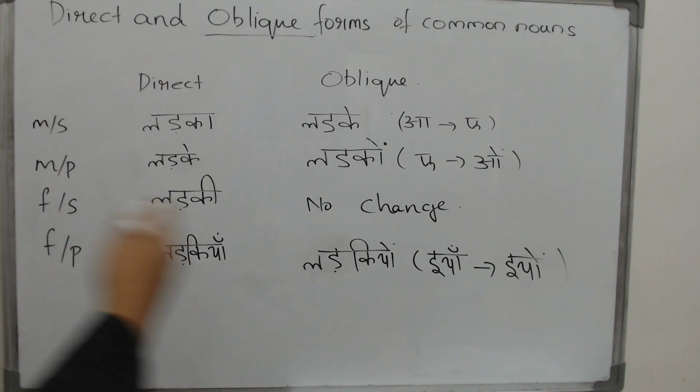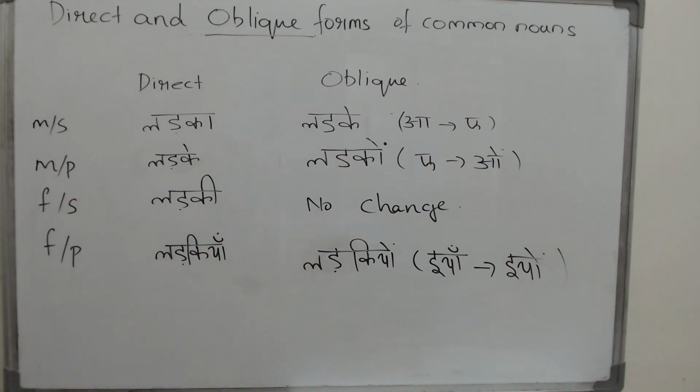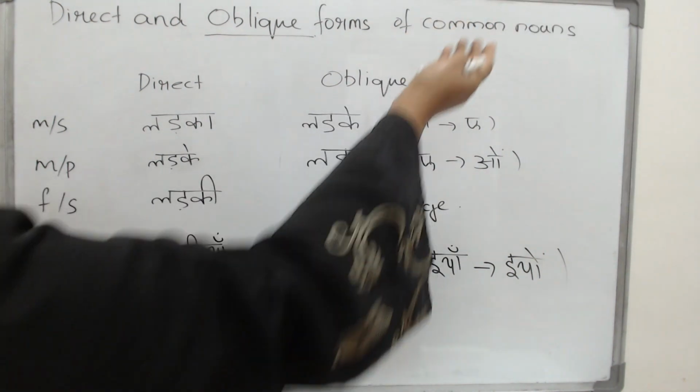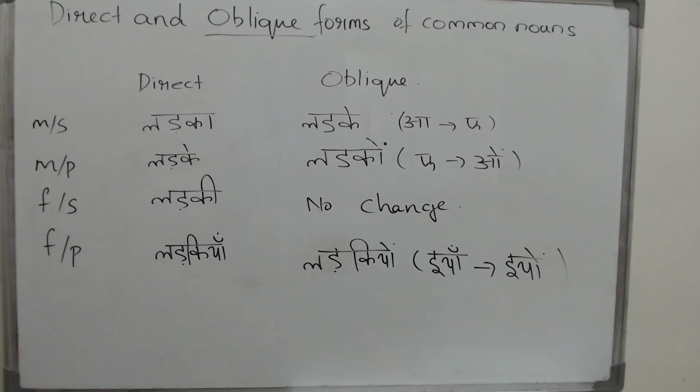So there are some rules for it. That is what we are going to study. Next, what do we mean by the common nouns? The name itself tells you it is common. It is any boy, it is any girl. In Hindi we call it the jativachak sanya. What is a jati? It is a category.